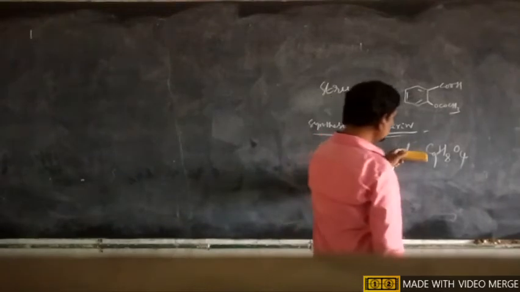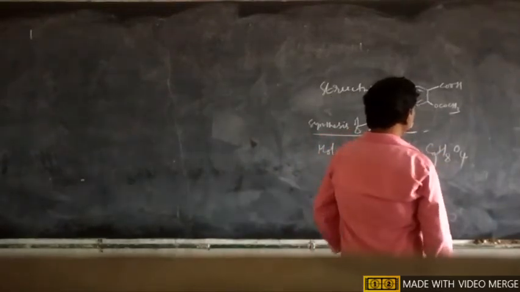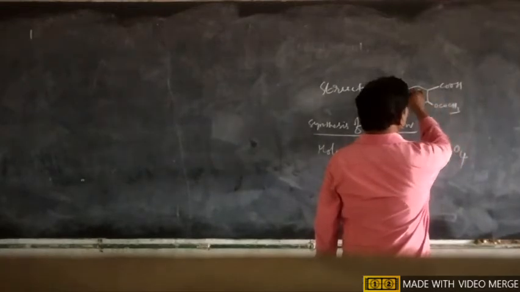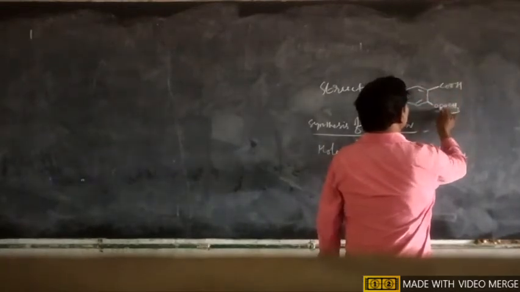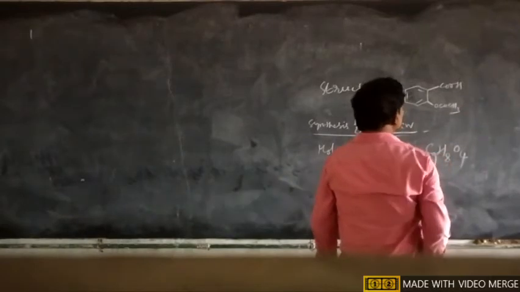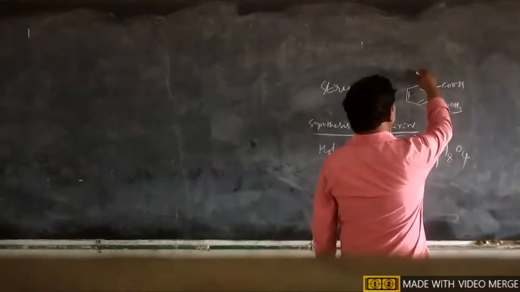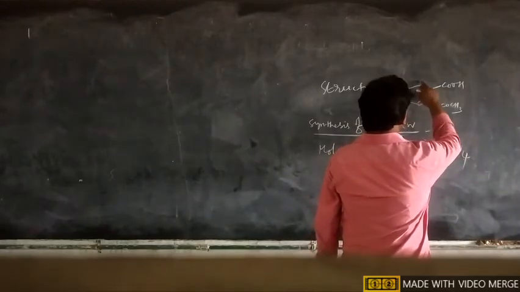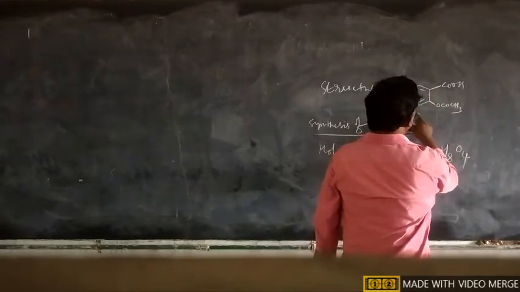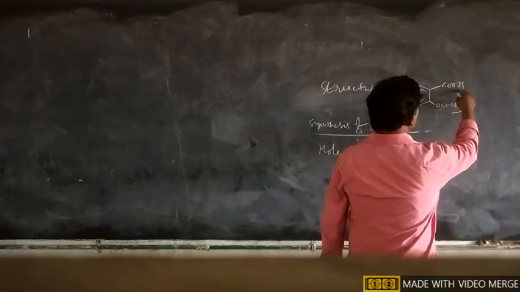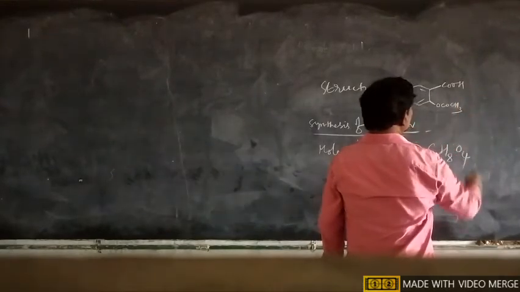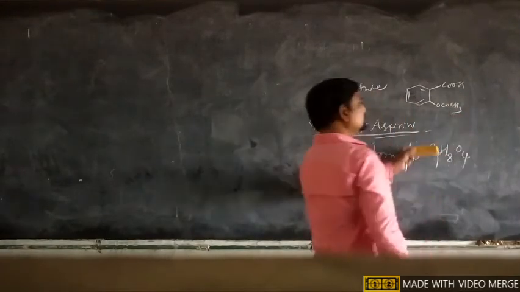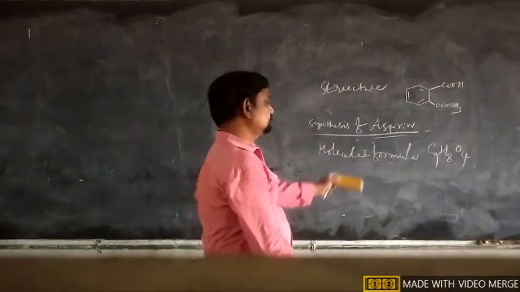So molecular formula C9H8O4. Count the carbons: 1, 2, 3, 4, 5, 6, 7, 8, 9. C9H8. Here hydrogens are also there: 1, 2, 3, 4, and 5 plus 3, 8. And oxygens: 1, 2, 3, 4. The structure satisfies the molecular formula.